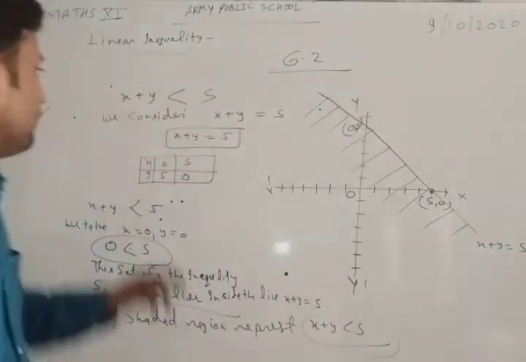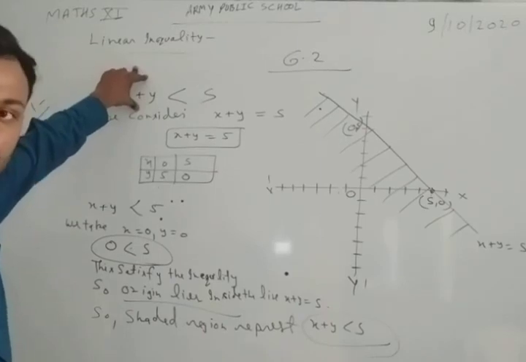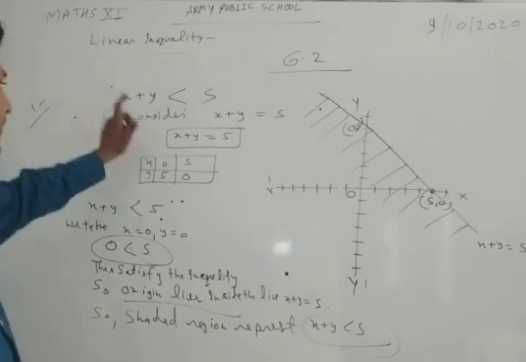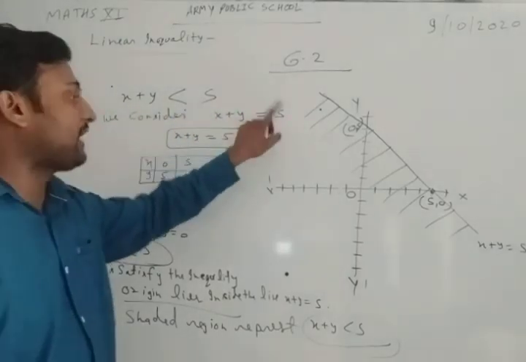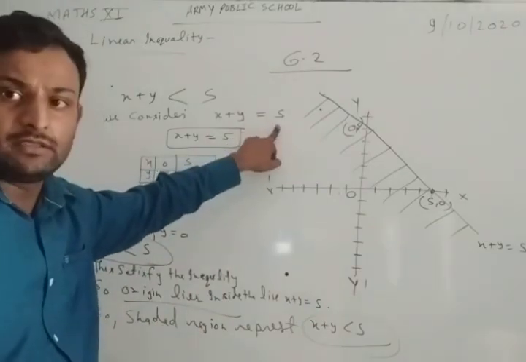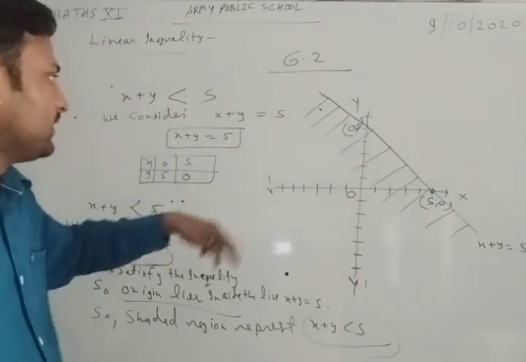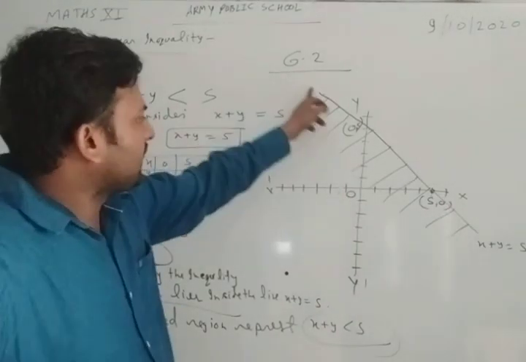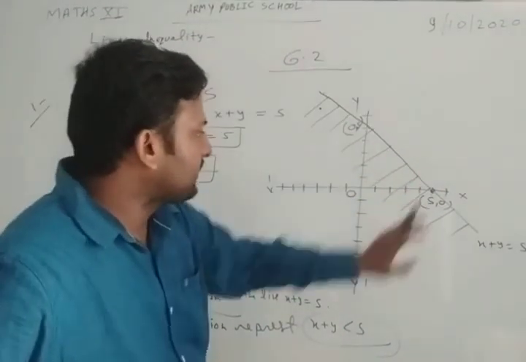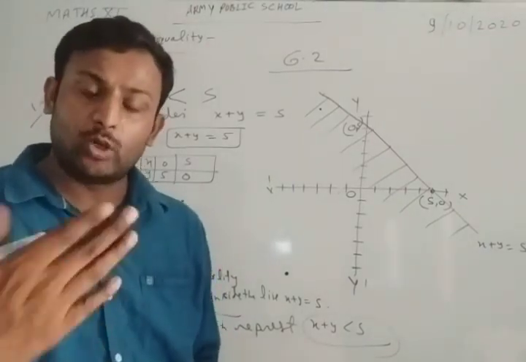First of all, what we will do here? First of all, the given inequality we will convert into the equality. Okay. We will consider x plus y is equal to 5, and then we will simply draw the graph of this equation. Okay, which we have already studied in class 10. So we draw the graph of this. We have taken the points 0, 5 and 5, 0 and drew the graph of this.